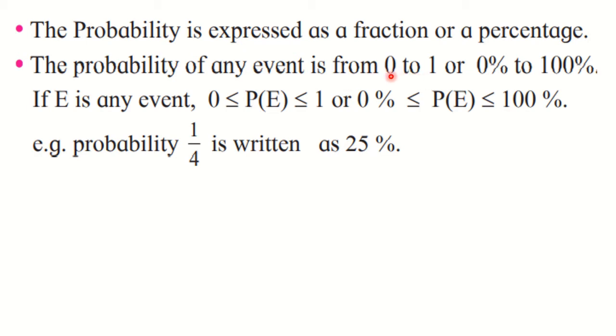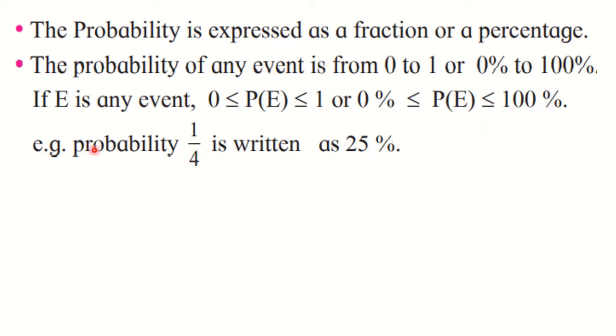These are the boundaries given. It cannot be less than 0, it cannot be greater than 1, or it is between 0% to 100%. Okay, so this way the probability is a number between these two boundaries. So if A is any event, then the probability of that event is greater than or equal to 0 and less than or equal to 1. Or the probability of the event is greater than or equal to 0% and less than or equal to 100%.